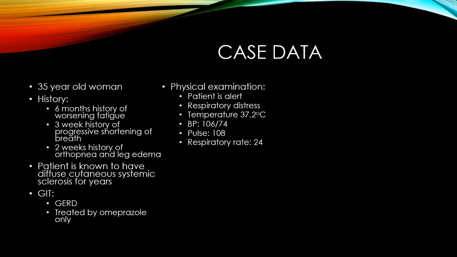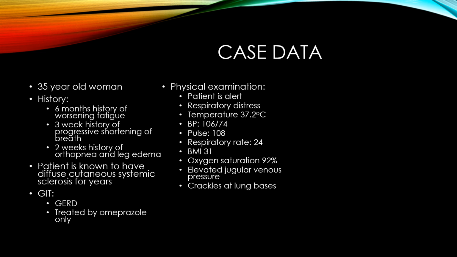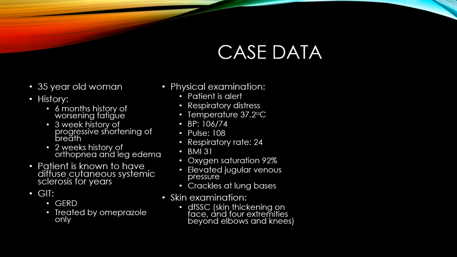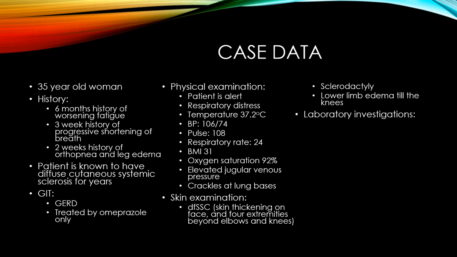108 beats per minute, respiratory rate tachypnea 24 cycles per minute, body mass index obese with 31 BMI, oxygen saturation somewhat low 92% only, elevated jugular venous pressure, crackles at lung bases. Skin examination shows diffuse systemic sclerosis with skin thickening on the face and the four extremities beyond elbows and knees. Sclerodactyly, lower limb edema till the knees.